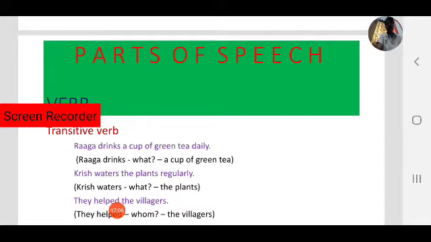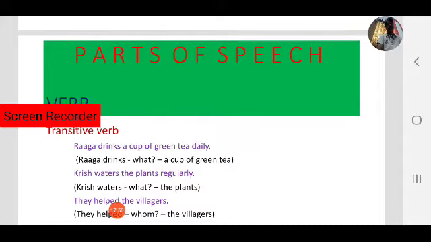Next example. Krish waters the plants regularly. What is the action here? Yes, waters. Waters is the action. That is the main verb. Then we have to ask a question. To know whether it is a transitive verb or intransitive verb, we have to ask: Krish waters what? Do you get an answer? Yes. What is that? The plants. Krish waters the plants regularly. So Krish waters what? Krish waters whom? The plants. So here it is a transitive verb.